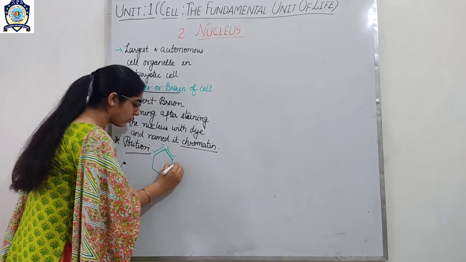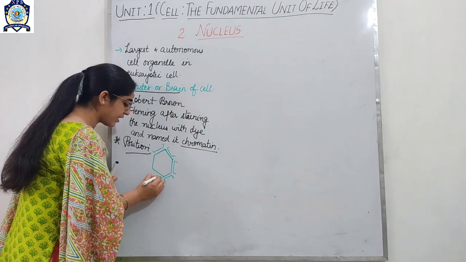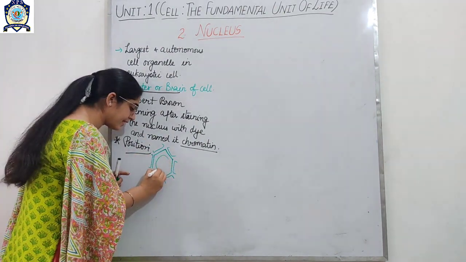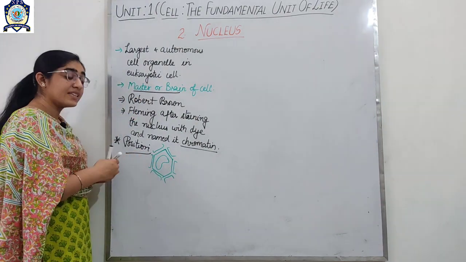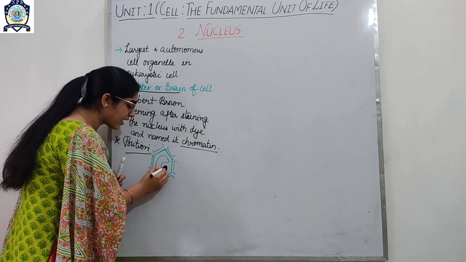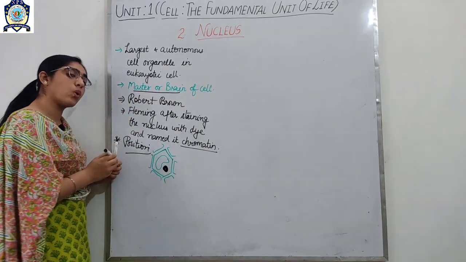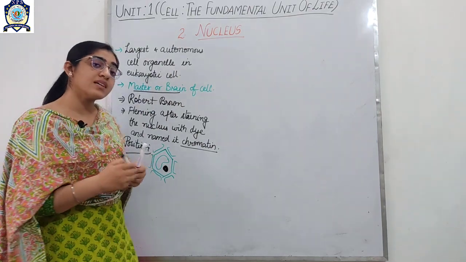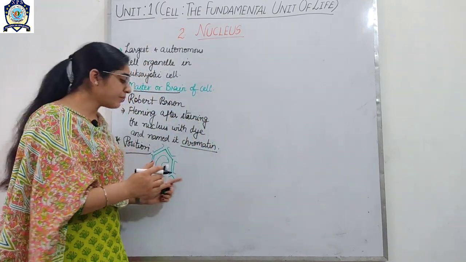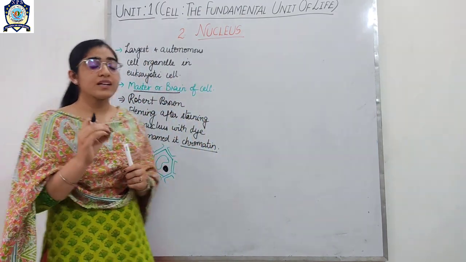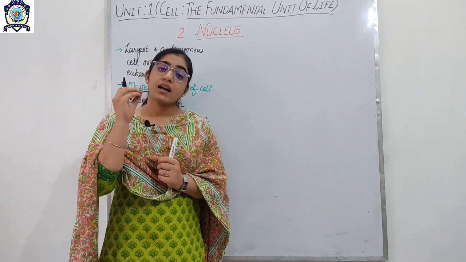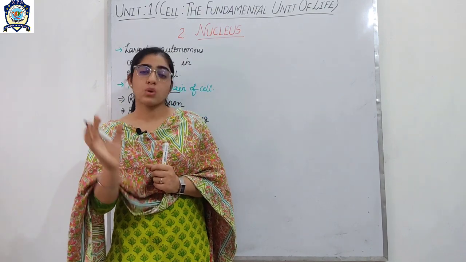This is the cell wall, as we have discussed in our previous class also. In the center there is present a large vacuole. That's why in the plant cell the nucleus lies at one corner, at the periphery or at one side. So in a mature plant cell, the nucleus is called eccentric. Eccentric means it lies at one corner.